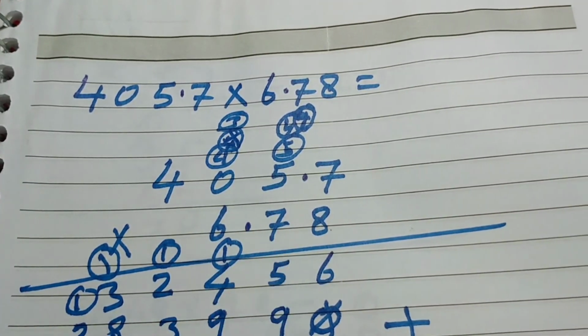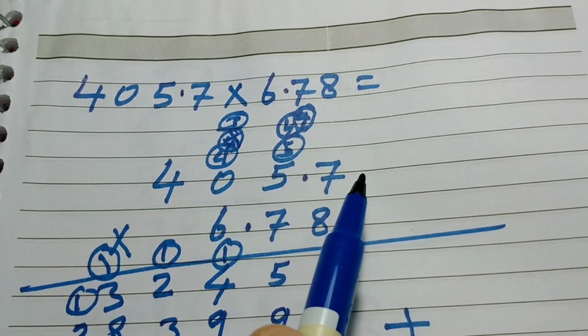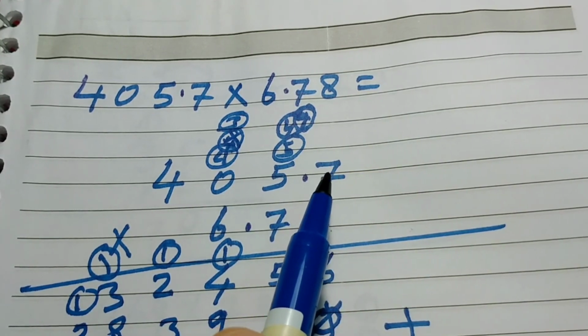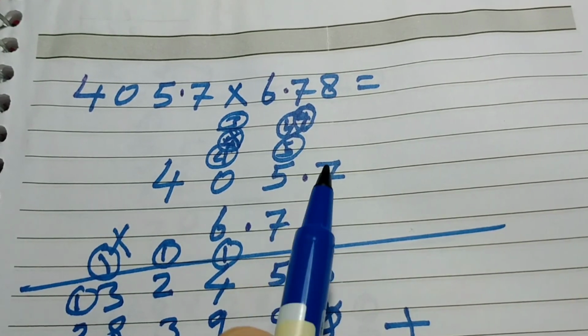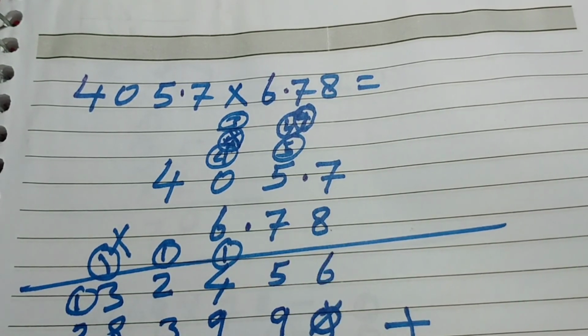Decimal under the decimal in addition and subtraction only. Clear? So in the decimal right side, the digit we are going to count, and the number of the digits we will count in the answer, and we will put the decimal.